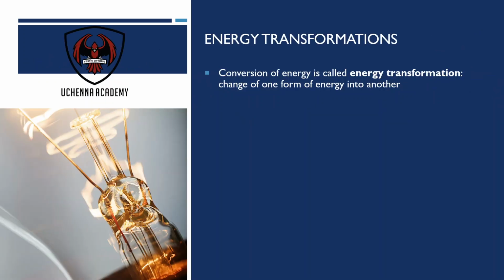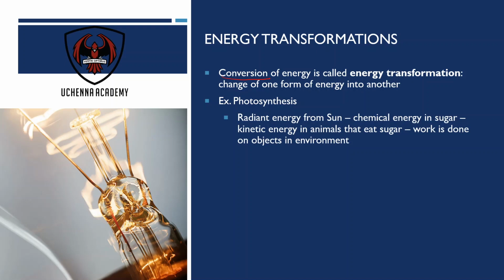So energy transformations, we can really convert energy from one form into another. So all of those different types can be converted. A beautiful example is photosynthesis. Photosynthesis uses energy from the sun, and that's the radiant or light energy from the sun, and converts it to chemical energy in sugar. And this is super important. It's not very efficient, as we're going to see in the next lesson, but it's super important.